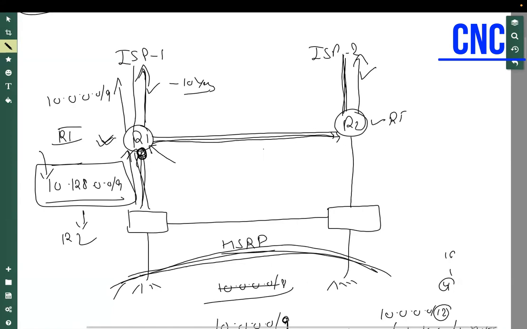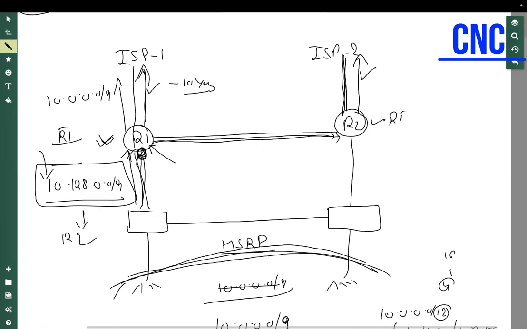Is it clear? Yes, sir. So it is feasible to use only in such types of scenarios. We can't use policy-based routing everywhere. But if R2 goes down, then what will happen, sir? If R2 goes down, then all the traffic will be dropped.